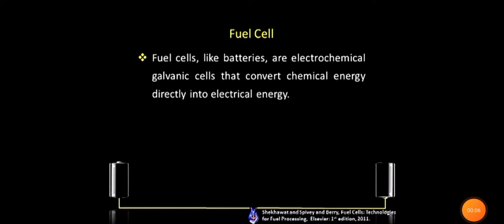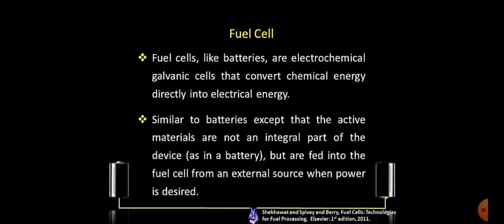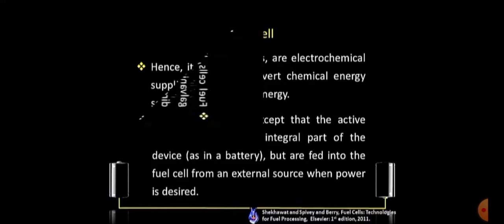Fuel cells are another example of the batteries, which can be called galvanic cells, which also convert chemical energy directly into electrical energy. But the difference is that the active materials are not an integral part of the device. In the battery we have all the materials as an integral part, but in the fuel cells we have an external source which is used only when power is desired.